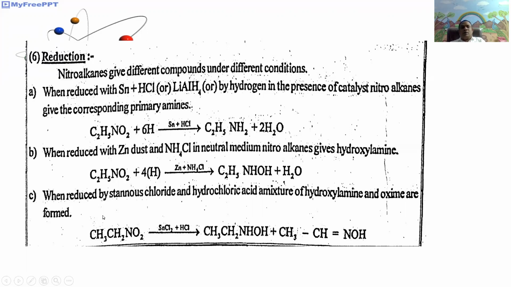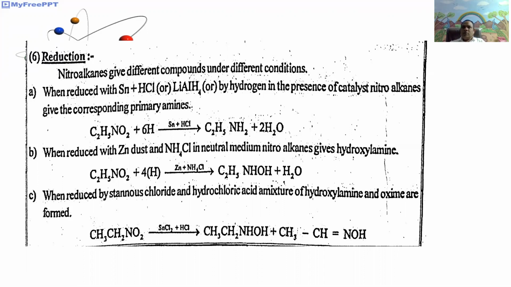Here, in the three conditions, three different types of products are obtained by the reduction of nitroalkanes. The first condition is nitroalkanes undergoing reduction with nascent hydrogen in the presence of tin in HCl. In acid media, it gives primary amines, that is RNO2 plus 6H, in the presence of tin in HCl, gives RNH2 plus 2H2O.